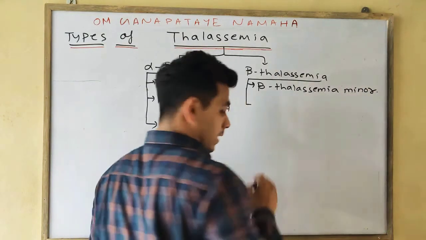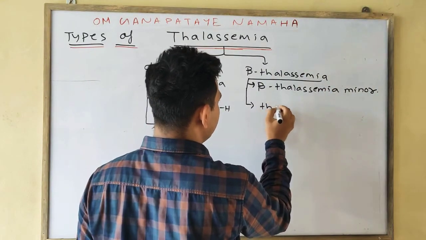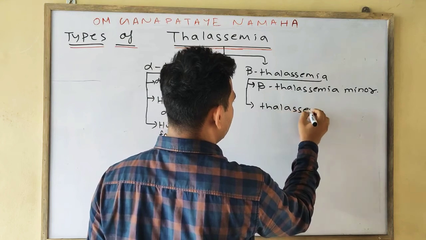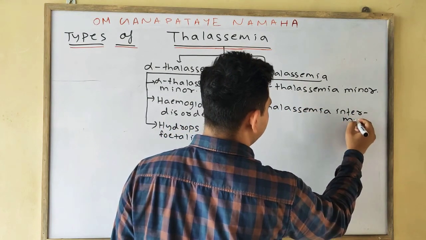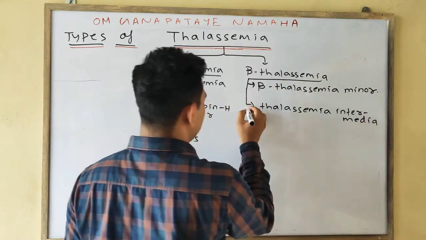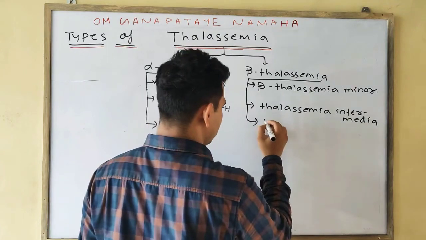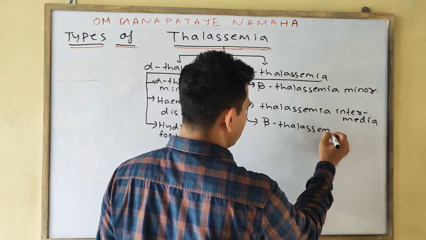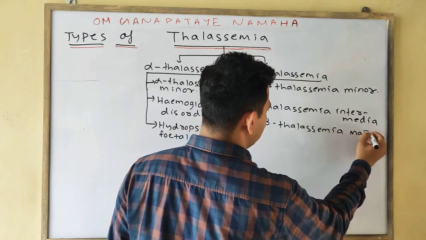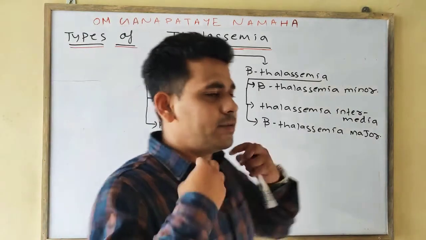Second one is thalassemia intermedia. And third one is beta thalassemia major.